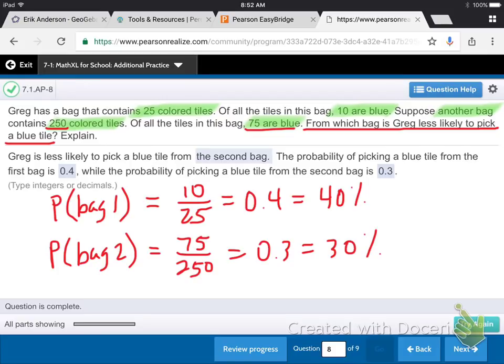So, which one is he less likely to choose a blue tile from? He's less likely to choose a blue tile from bag 2 because it's a lower percentage, right? So that's what we fill in for our answers. Greg is less likely to pick a blue tile from the second bag. The probability of picking a blue tile from the first bag is 0.4. The probability of picking a blue tile from the second bag is 0.3. There you go, boys and girls. Hope that's making sense. I know you got this.